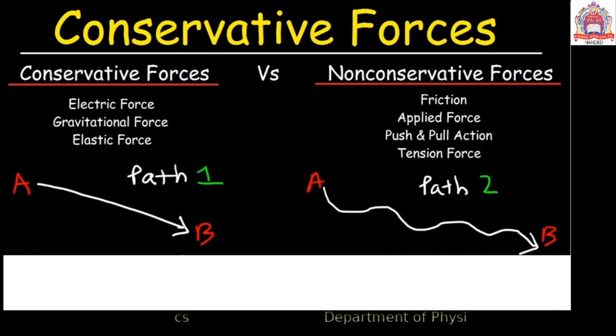As another example, here the non-conservative forces are there. So the friction is applied, push and pull action, tension force. Here what happens? We are considering when the spring is stretched, the point to point, one ring to another ring, then third ring and so on. So the path will change, the friction will be produced. So we can define conservative and non-conservative.